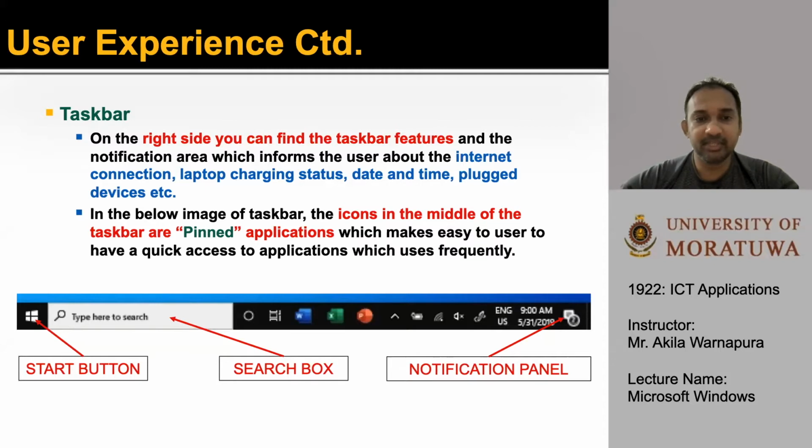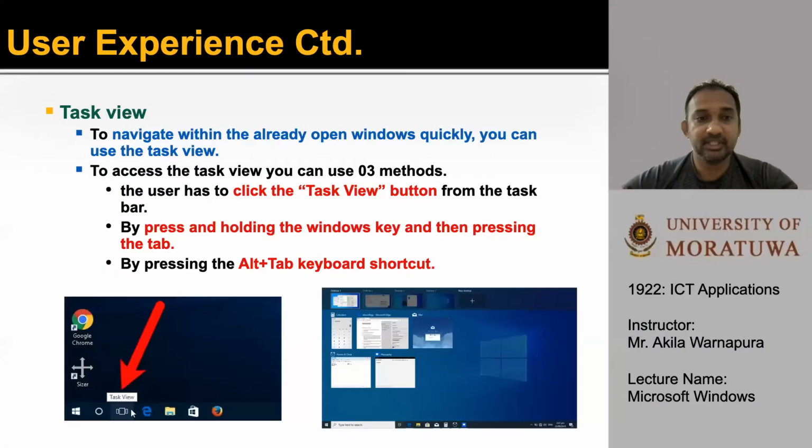In the below image of the taskbar, the icons in the middle of the taskbar are pinned applications, which make it easy to find the applications which are used frequently. The next one is Task View. To navigate within the already open windows quickly, you can use the Task View.